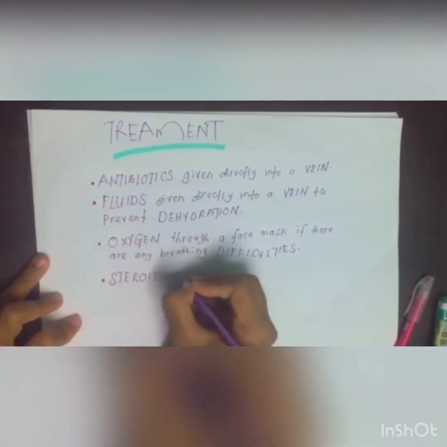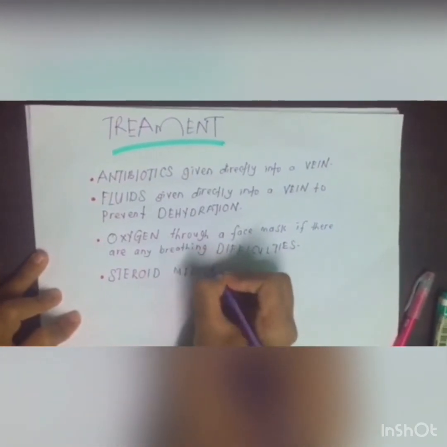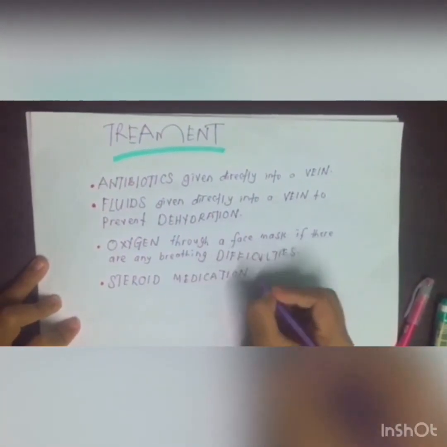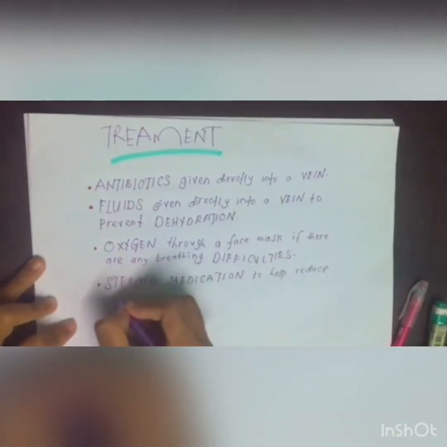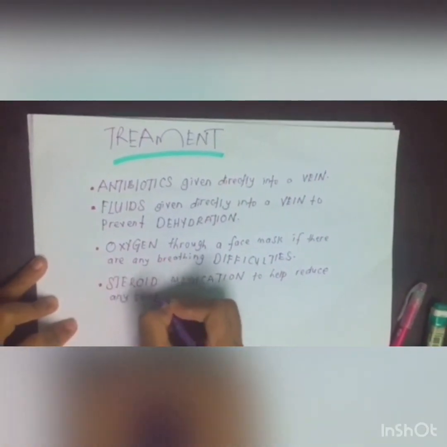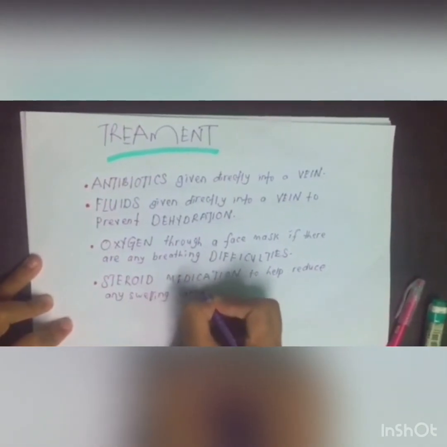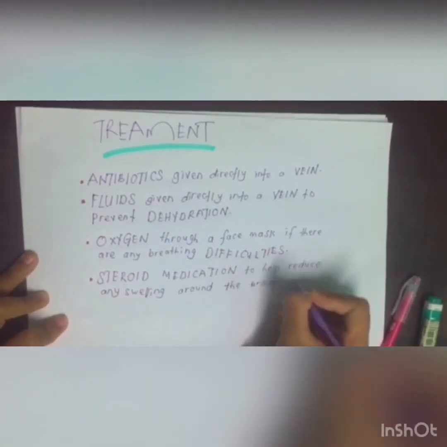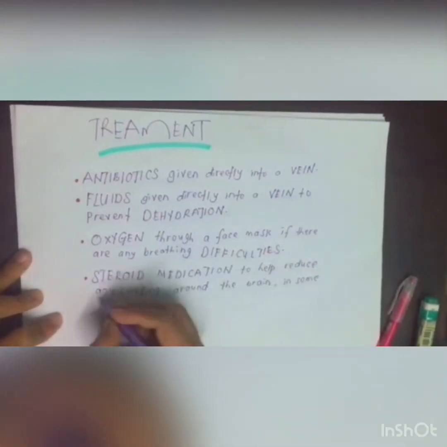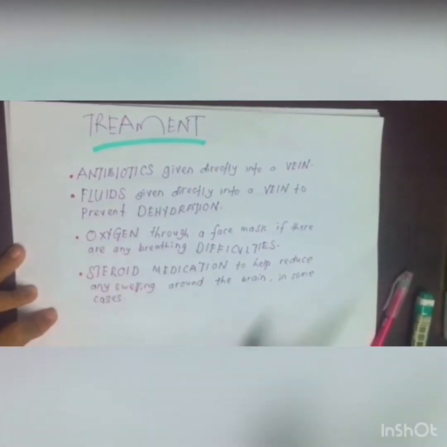Treatment for meningitis. Usually, antibiotics are given directly into a vein through intravenous. Next, fluids are given directly into a vein to prevent dehydration. Oxygen through a face mask if there are any breathing difficulties. And lastly, steroid medication to help reduce any swelling around the brain in some cases.